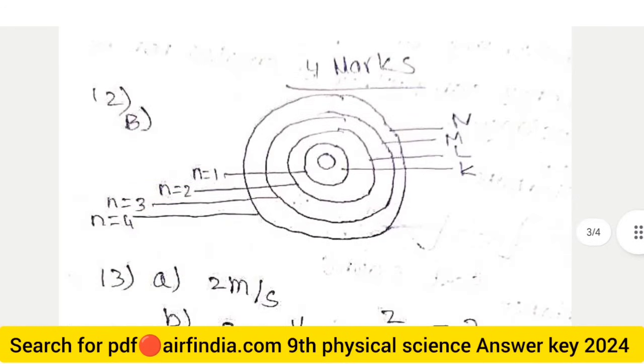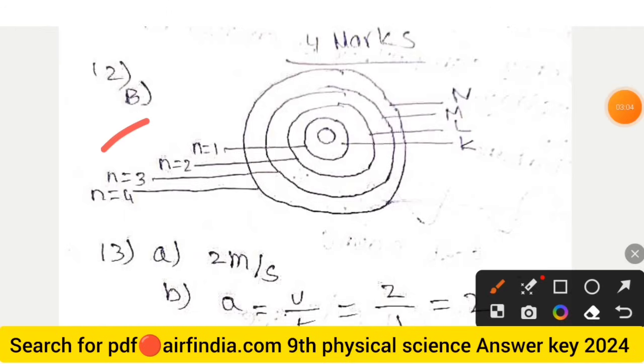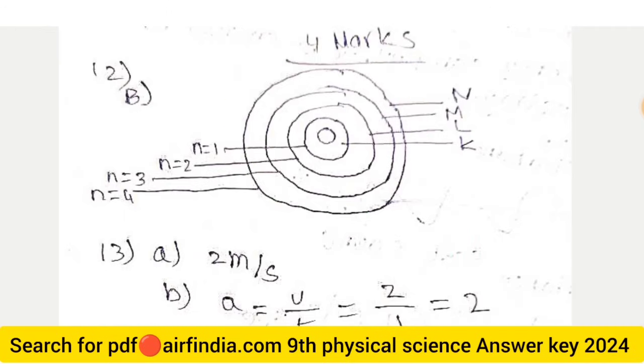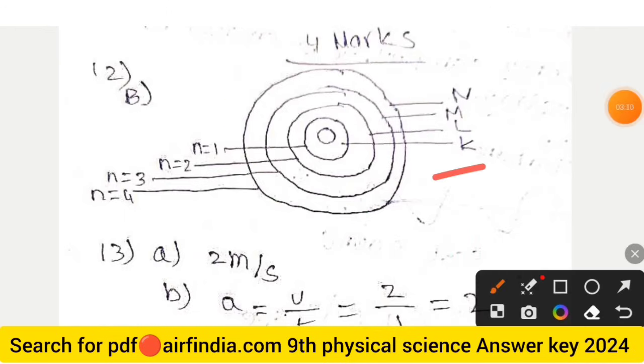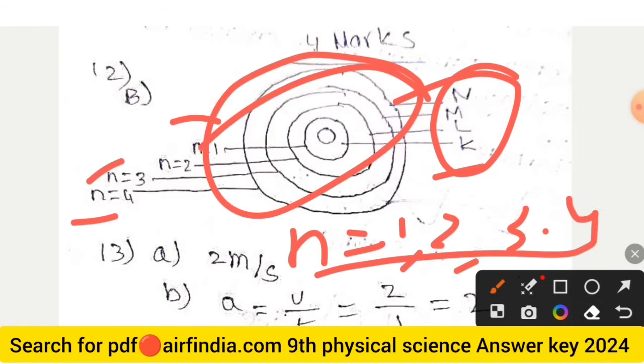And the 4 marks questions. The question number is 12. The option B is the diagram shown, where K, L, M and N shells, and n values put different values: first 1, 2, 3 and 4. Put the values of n as 1, 2, 3 and 4. So this is a labelled diagram.